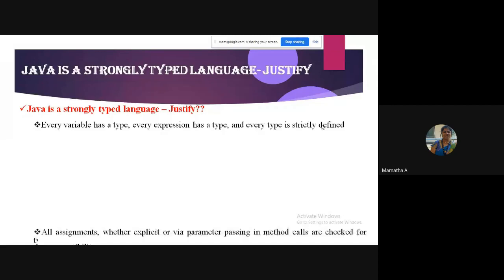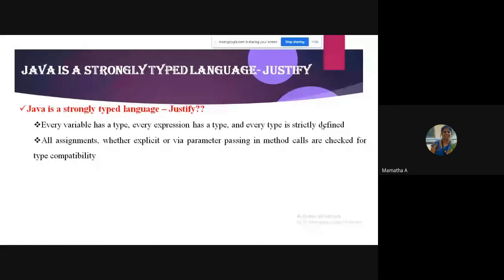All assignments that you make, whether explicit or via parameter passing in method calls, will be checked for type compatibility. What I mean by this is, suppose I declare x as an integer, and I give a value like 12.0 plus 5.0.